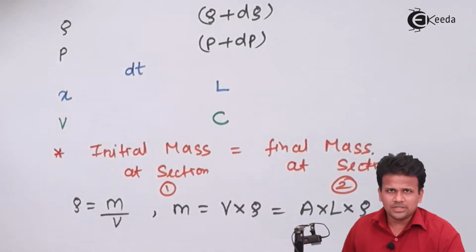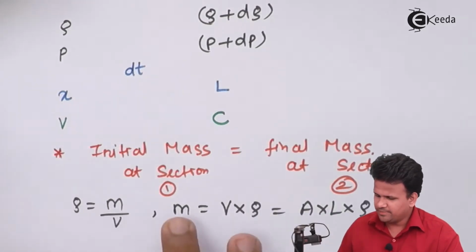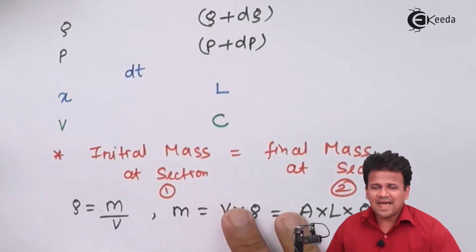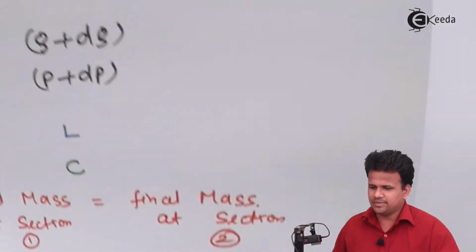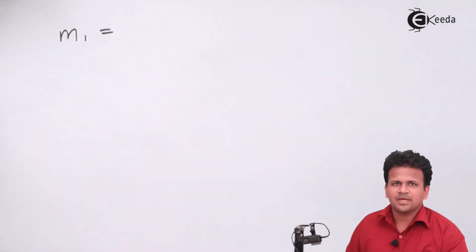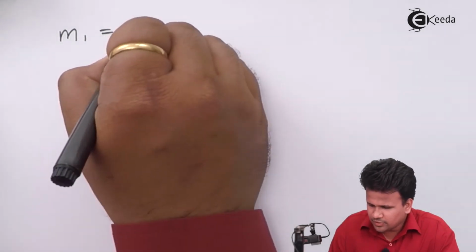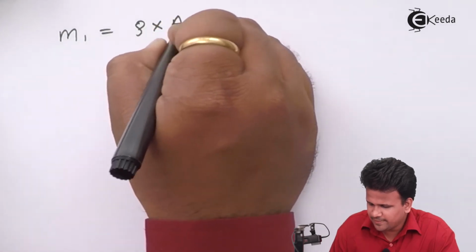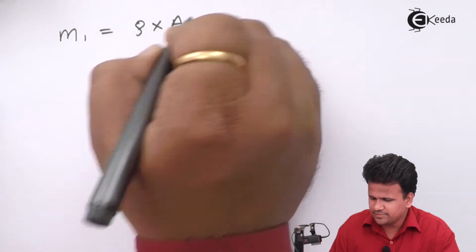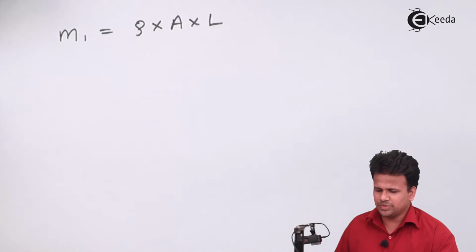So we know all these things about mass. Now the mass at the initial position, let us consider it as m1, can be written as rho into area into length. That is the mass over here.